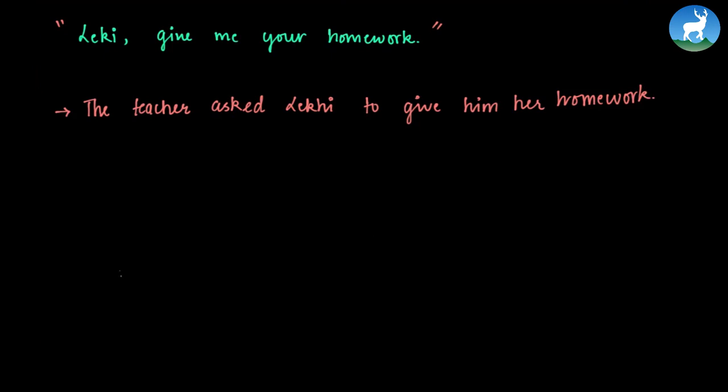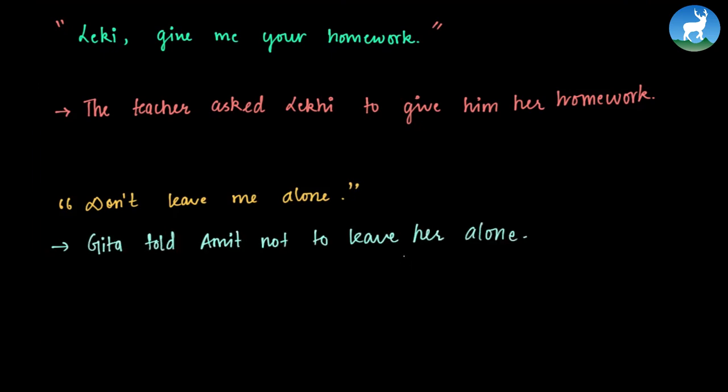Similarly, we will go through one more example that the book asks us to consider. It reads, "Don't leave me alone." It is converted to reported speech by saying, Geeta told Amit not to leave her alone.